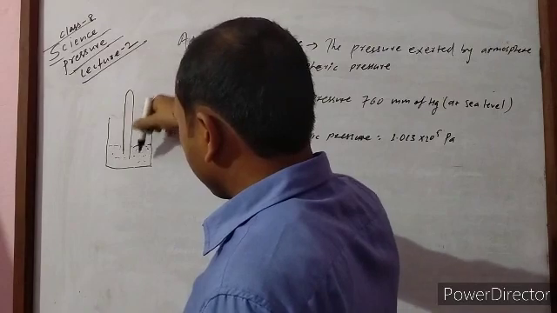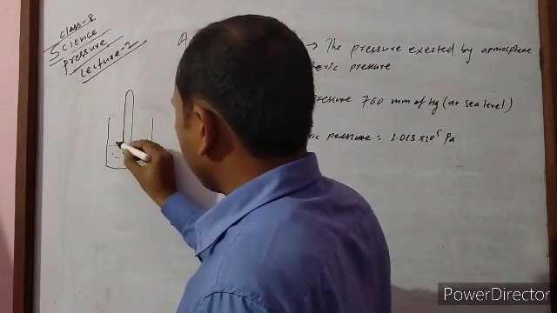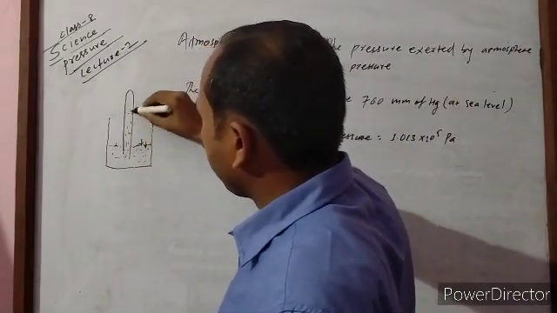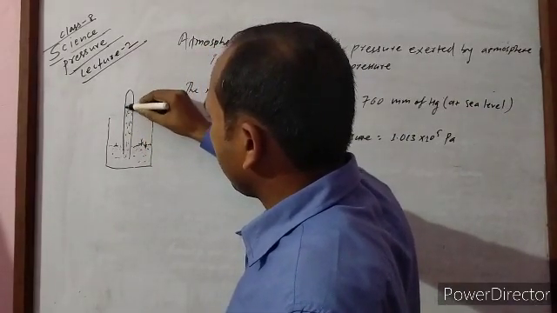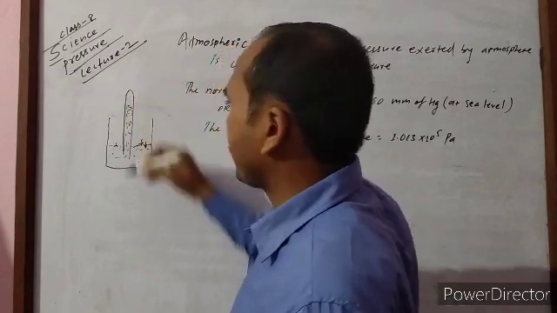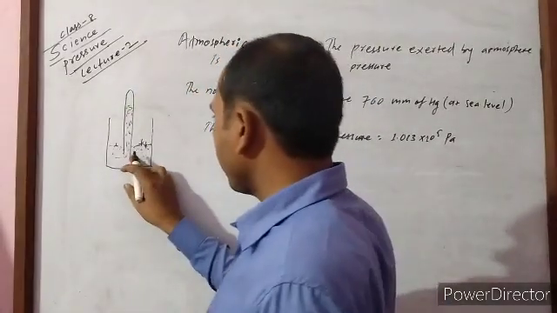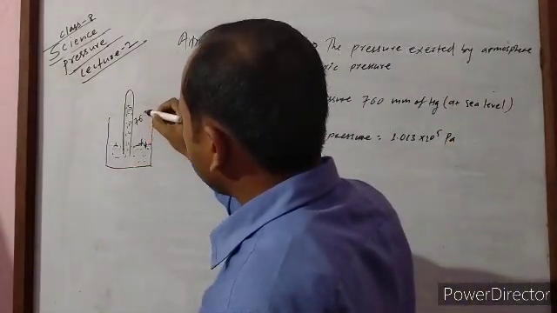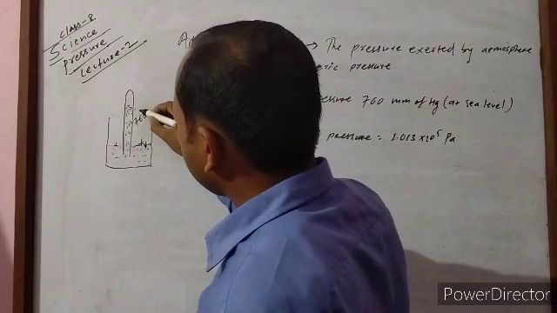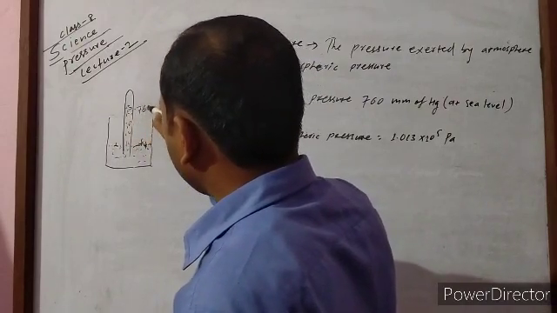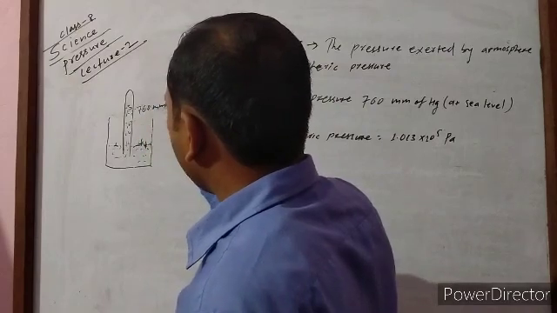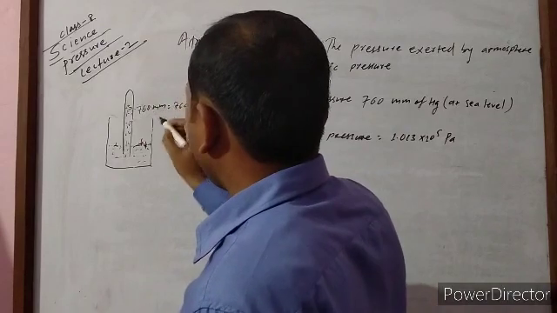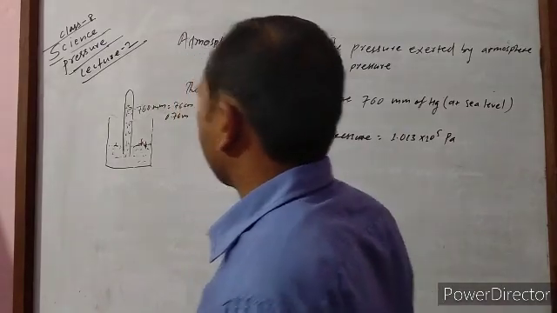When atmospheric pressure applies pressure on the mercury, the mercury column rises up in this tube up to here, suppose. This is a 1 meter tube, that is 100 centimeter. And here 760 mm means millimeter, or instead we can write 76 centimeter. It means 0.76 meter also.